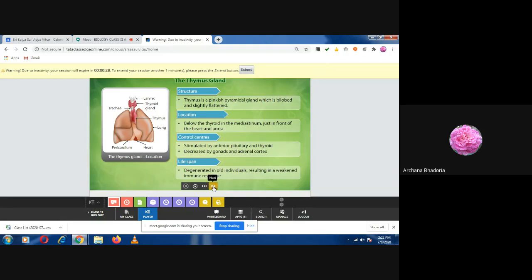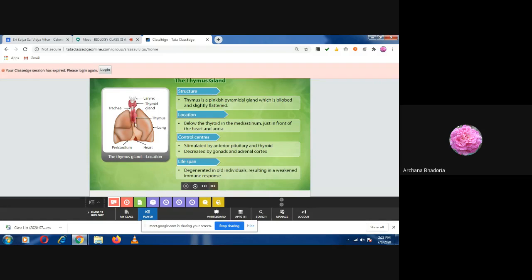So thymus gland, it is a pinkish pyramidal gland, and it is bilobed, slightly flattened. And what is the location? Try to see in the picture also. It is below the thyroid gland and in front of the heart and aorta. Write down: below the thyroid gland, in front of the heart and aorta.